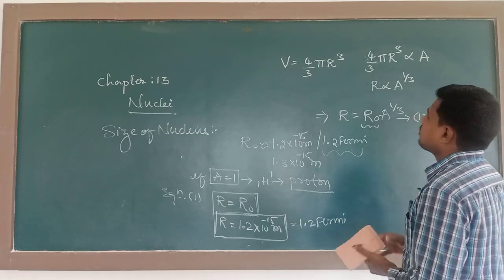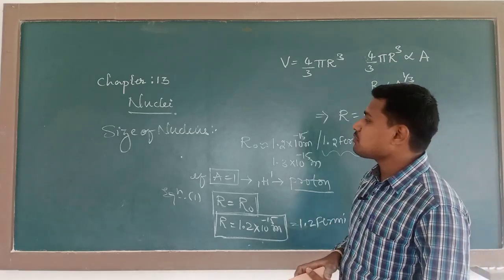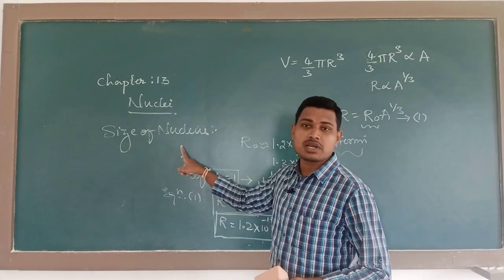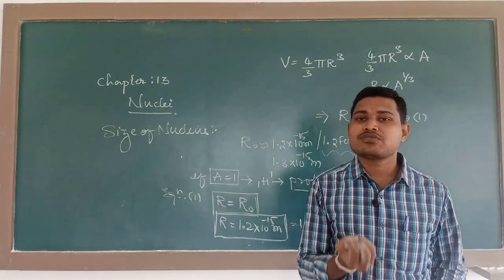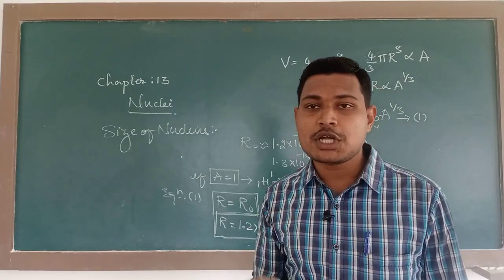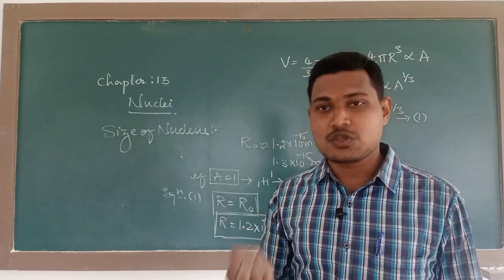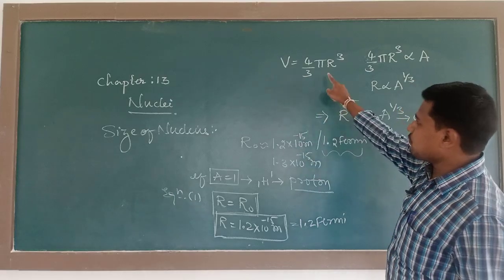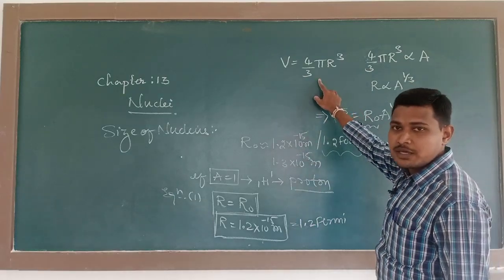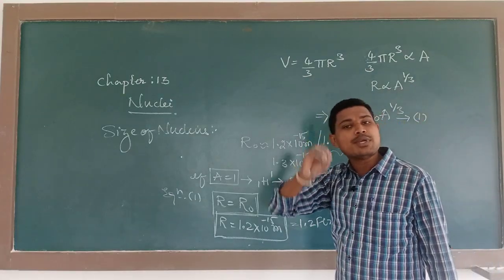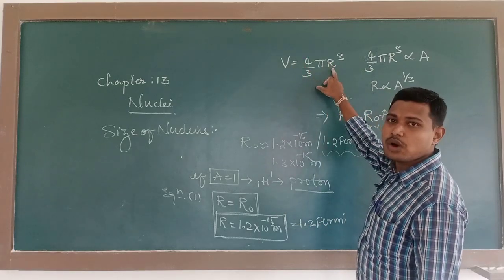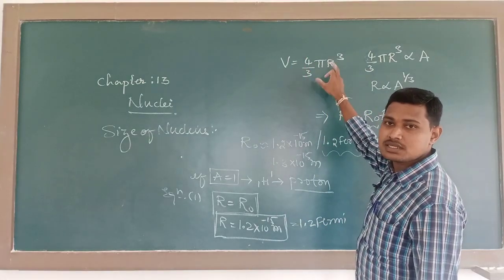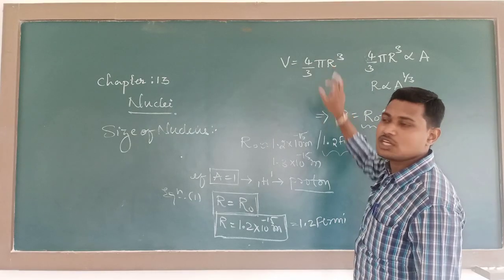So here what is the concept we are discussing? Size of the nucleus. Remember, the volume of the nucleus is proportional to its mass number. Generally the nucleus is assumed to be a sphere, therefore the volume is 4 by 3 pi r cube, where r is the radius of the nucleus.